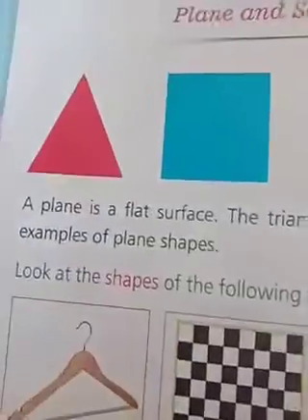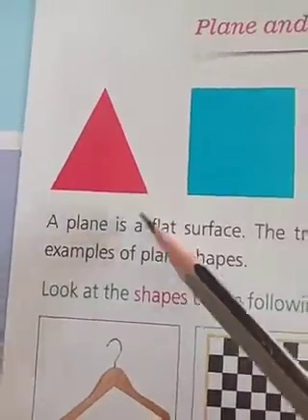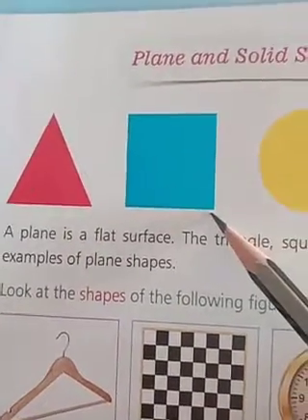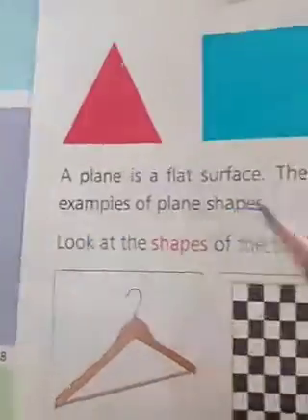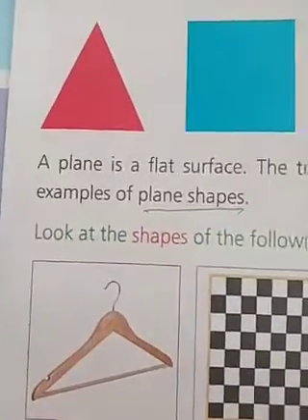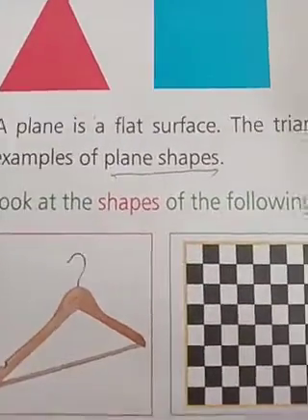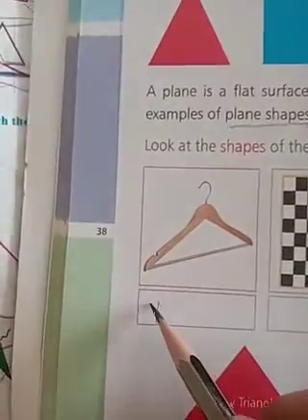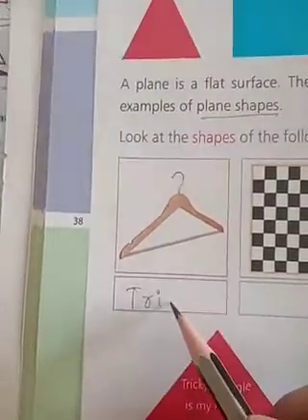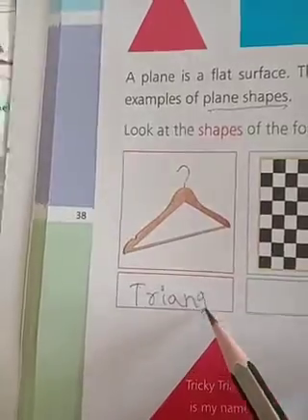This surface is a flat surface. So here this shape is a triangle. Square, circle, rectangle are the examples of plane shapes. Look at the following shapes, children. See here, which shape is this? Triangle. Don't write, children, if you don't have this book, just listen. Triangle shape.